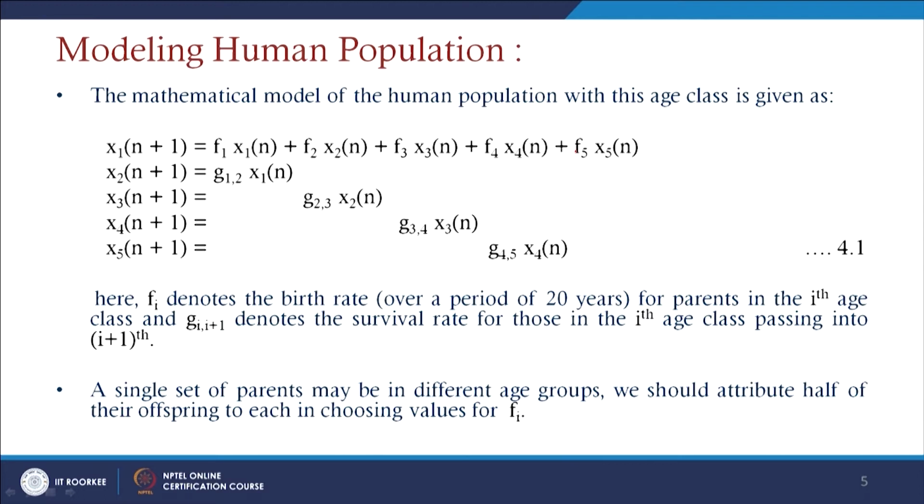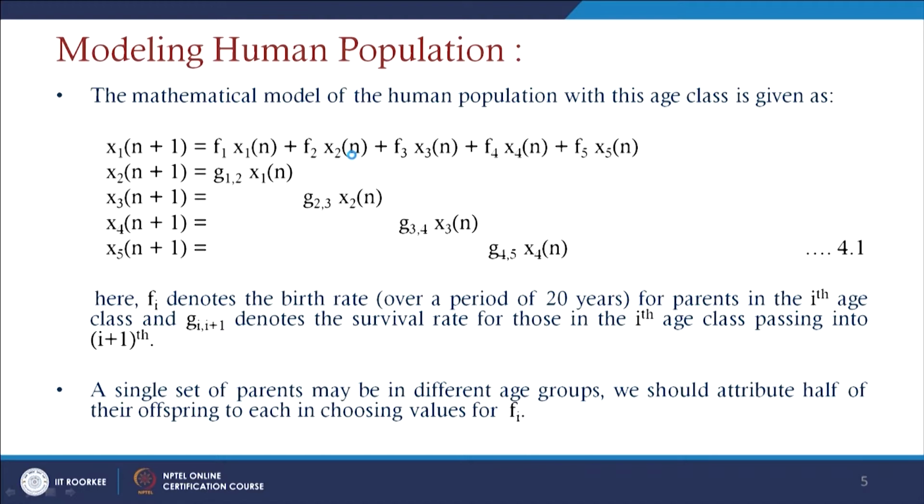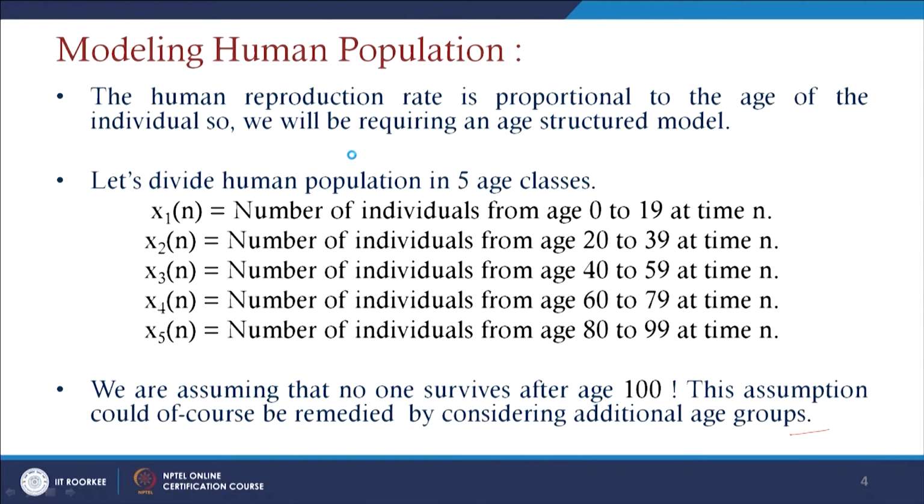This means that within this 0 to 19 group, some people are also fertile and can produce babies. And x2n means those in the age group from 20 to 39 are also producing, or can give birth to children, whose age will lie between 0 to 19.